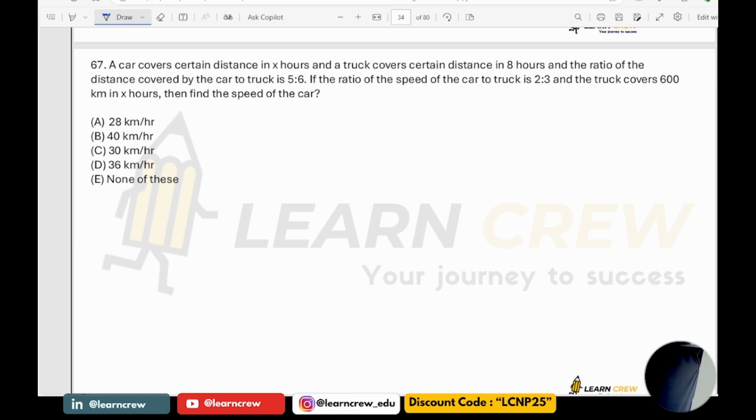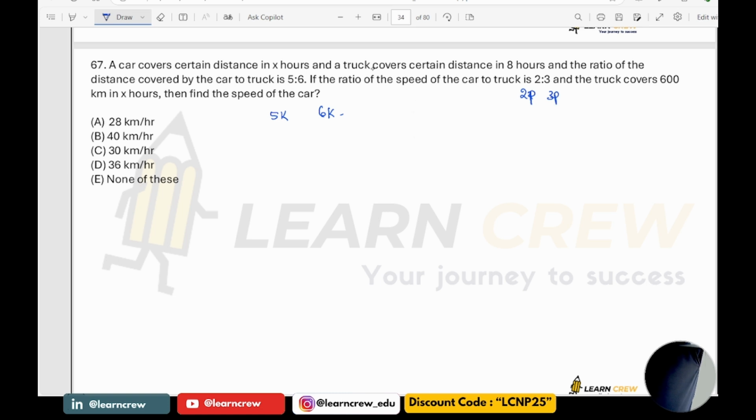Distance covered by the car I am taking as 5k and truck as 6k. Speed of the car and truck I am taking as 2p and 3p, a 2 is to 3 ratio.